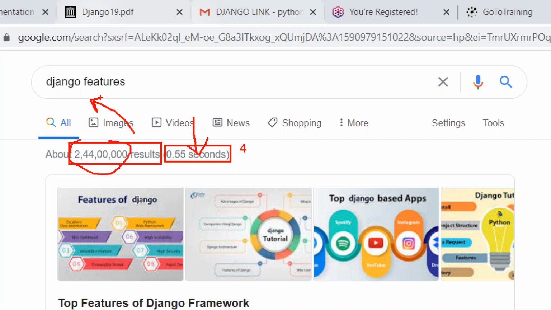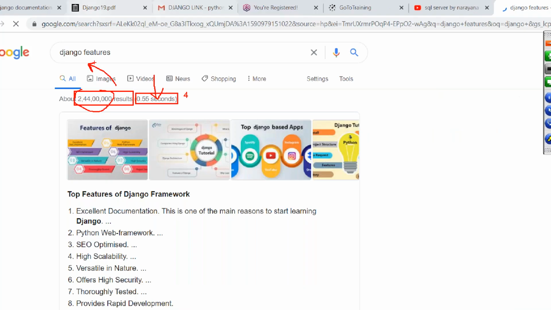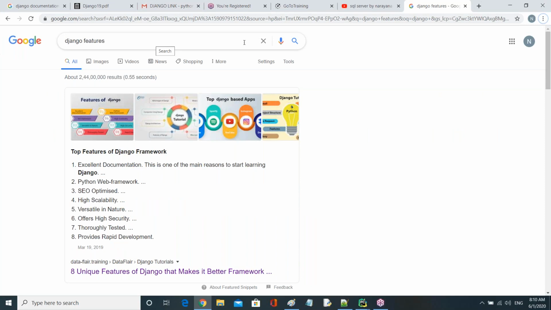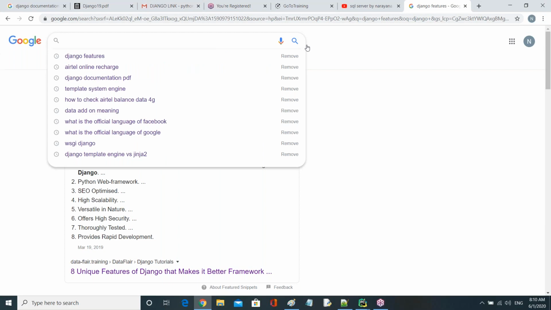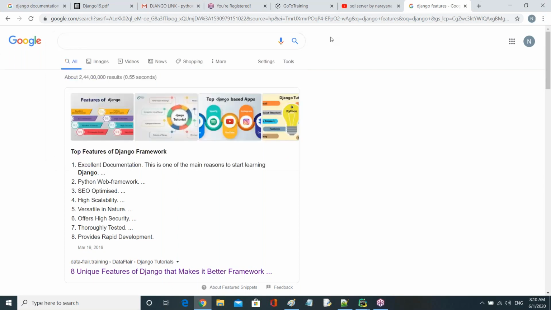Okay. And tell me now, what is the official language of Google? Anyone guess now? Is it Java or PHP or Python or C++ or C? Can anyone guess now? Java. Anyone else? C++. Java, Python, C++. Any other?